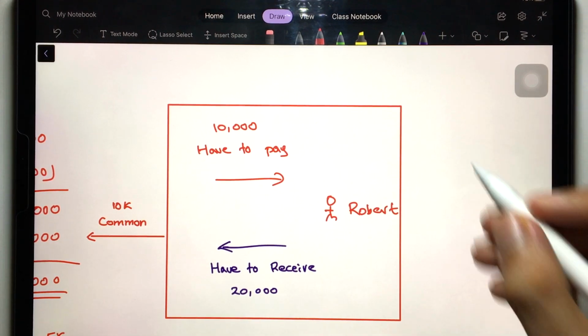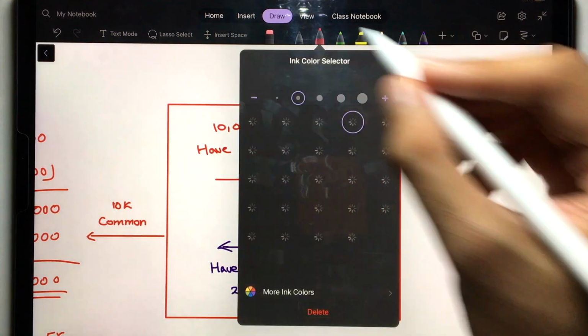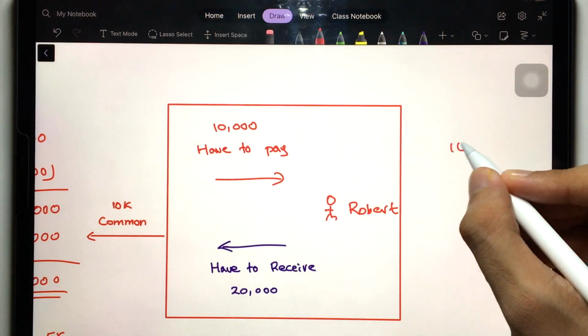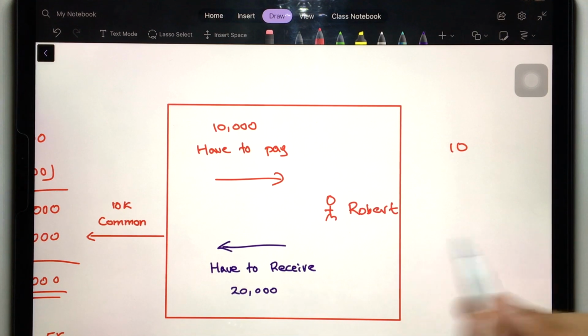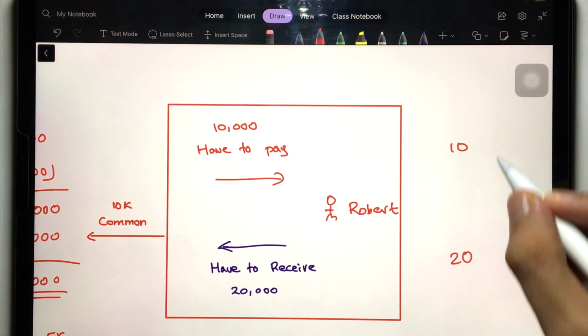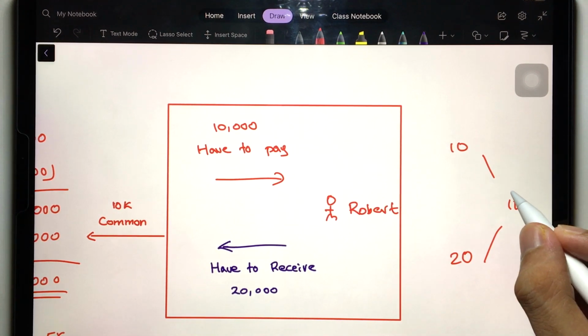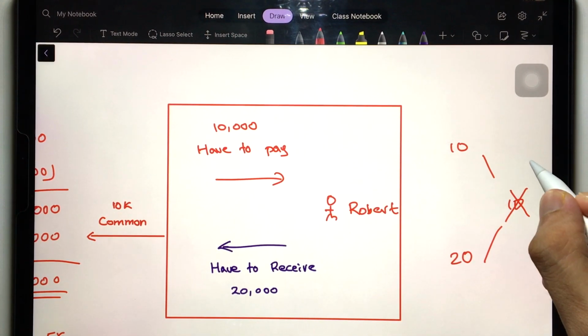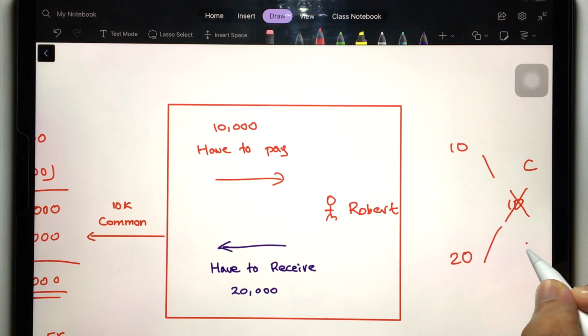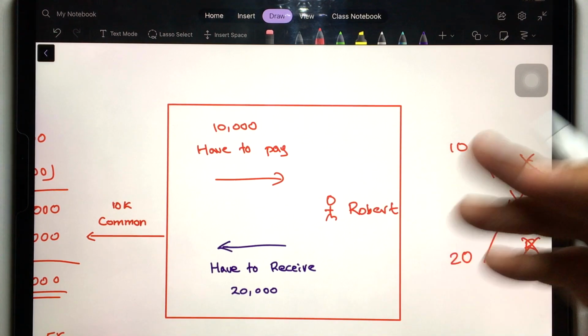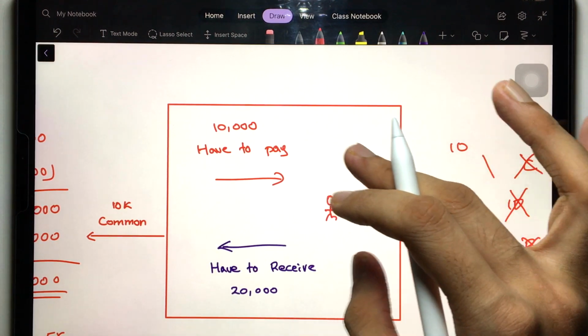So just understand, 10,000 we have to pay and 20,000 we have to receive. What is common in this? The common is 10. So this 10 you will cancel. You will cancel this from the creditors and also from the receivables, I mean from the debtors. From both you will cancel. Is that clear? The common balance you will cancel. It's logical, so that is what you will do.